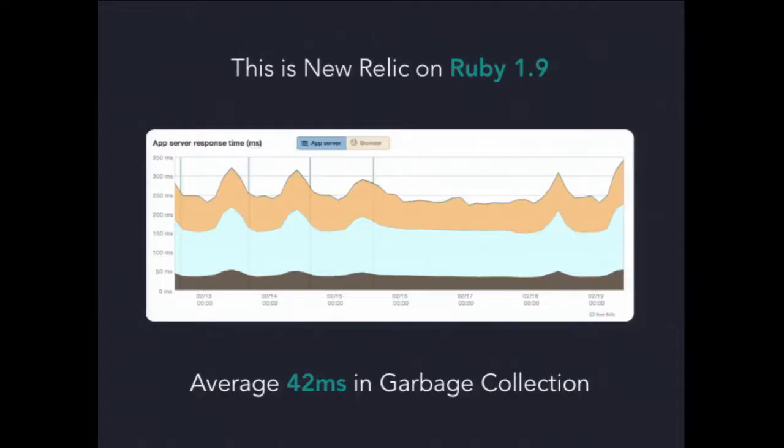We happen to be a performance company. We think we should stay up to date. So September of last year doesn't seem like too late to get on to 1.9, given the fact that 2.0 is coming out in a couple days. So we moved over to 1.9, and we saw a dramatic drop. Our average garbage collection time moved to 42 milliseconds. So internally, that got us thinking about what is going on with garbage collection in 1.8 and 1.9.